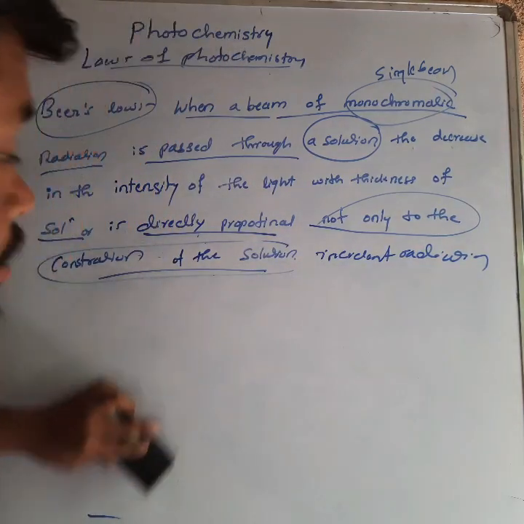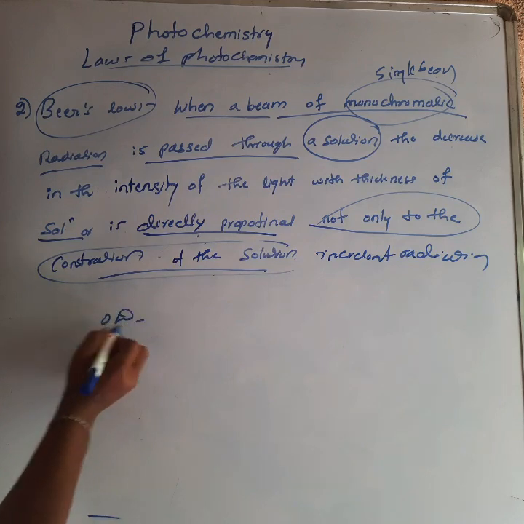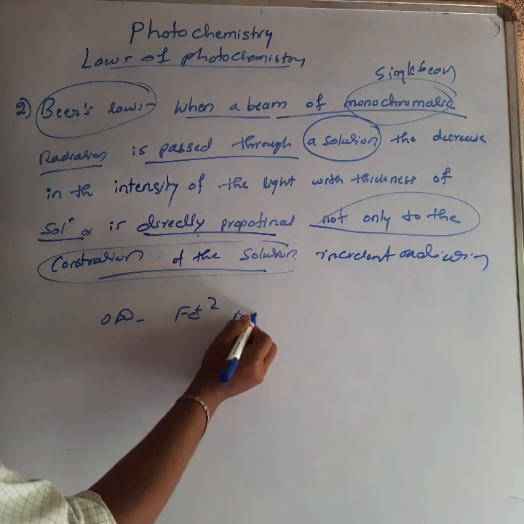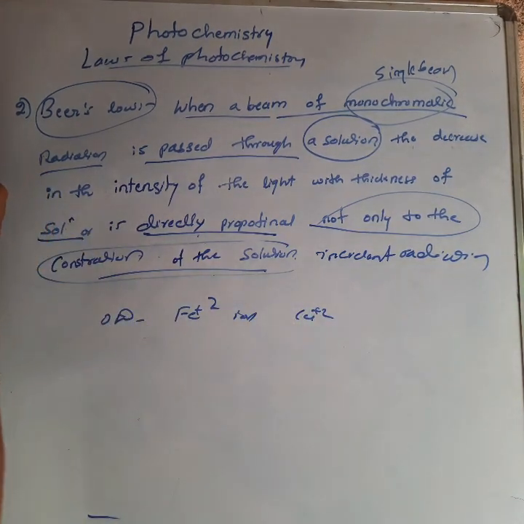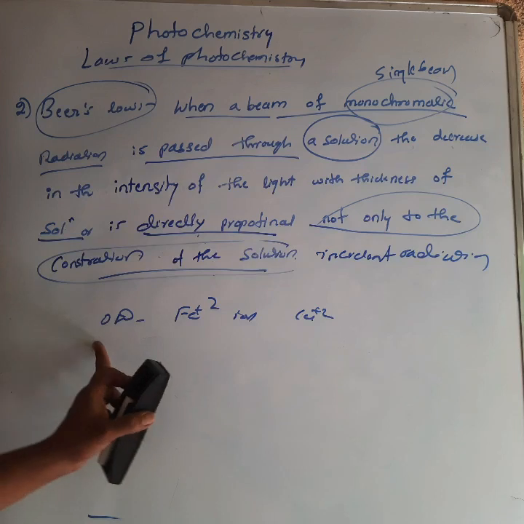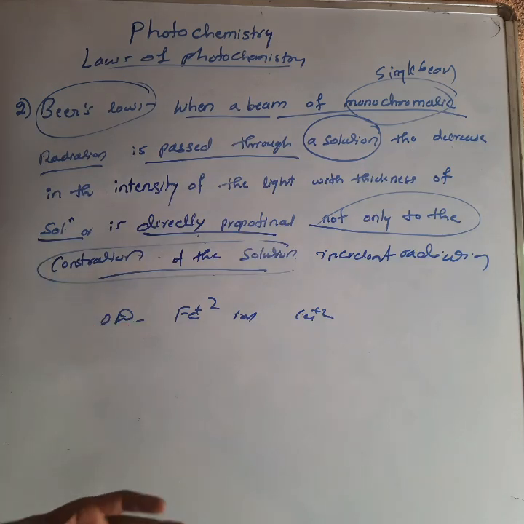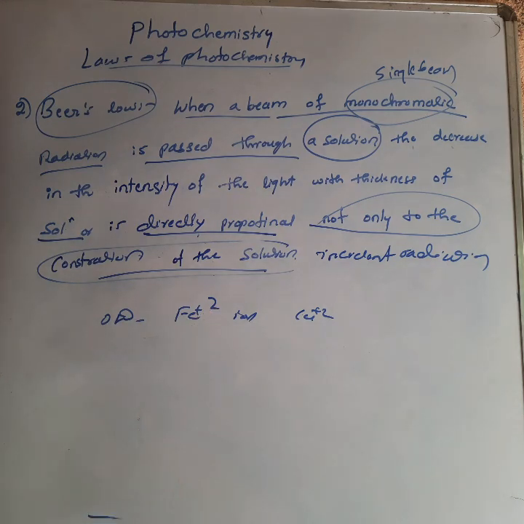In that colorimetry experiment, what do you have to do? You have to check the OD, the optical density, of which solution? Fe2+ ions and Cu2+ ions. You can pass certain wavelengths, like 420, 450, 620 and 640 nanometers. At that time, different optical densities will appear, as in Beer's law.